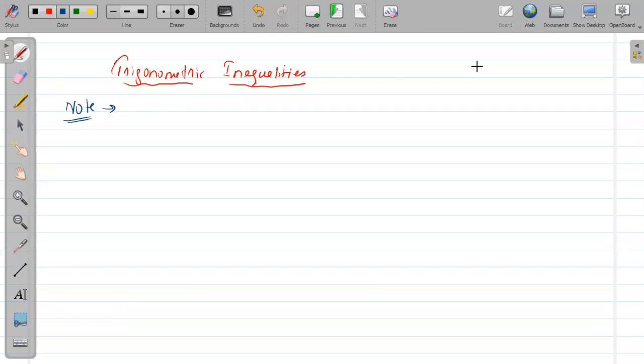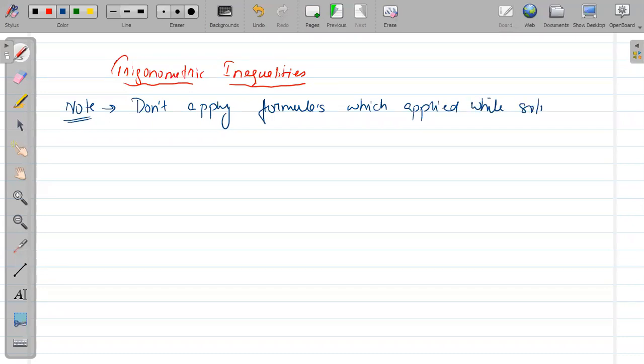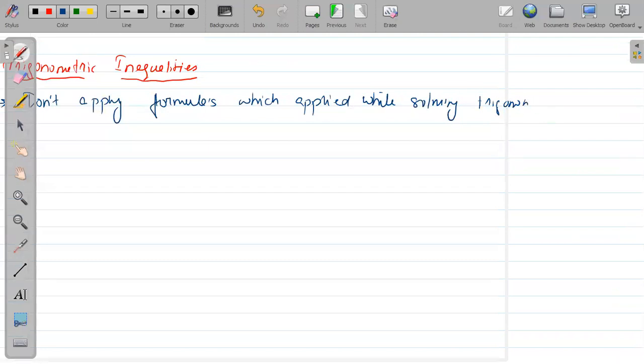As a note we should be writing that don't apply formulas which we applied while solving trigonometric equations. This is an important point. तो करना क्या भाई अपने को?